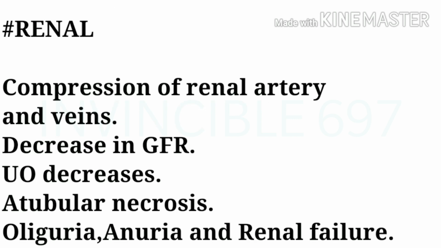Now coming to the excretory system, how it affects the kidneys. Abdominal compartment syndrome causes compression of renal artery and veins, which causes decrease in glomerular filtration rate, causing decrease in urine output, ultimately causes atubular necrosis, and this causes oliguria, anuria, and even in worst cases, renal failure can be seen.